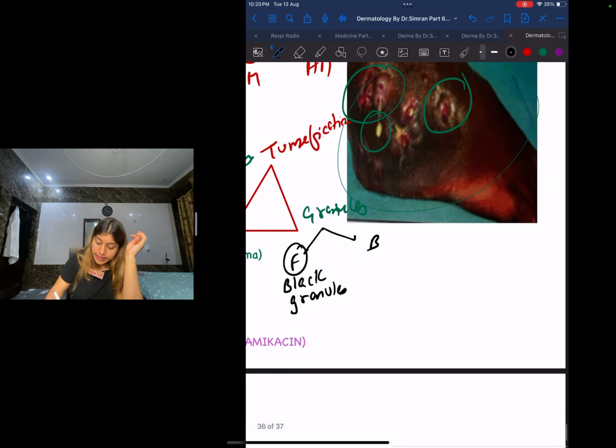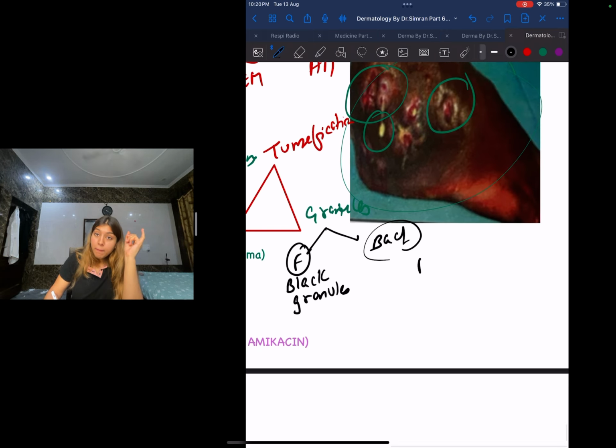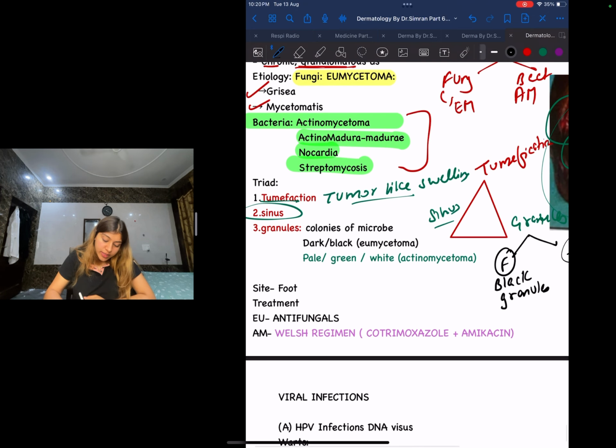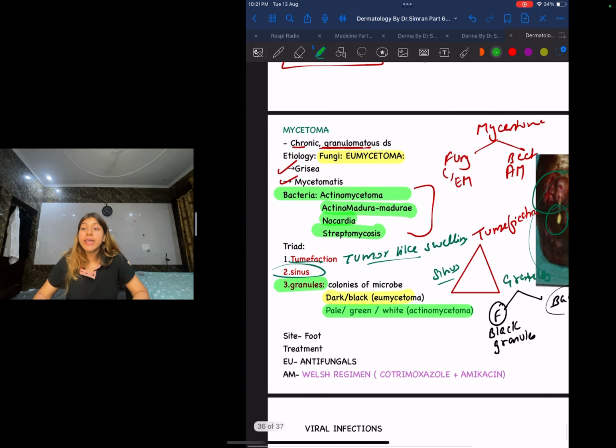Whereas the bacterial etiologies, they could give me pale, they could give me white, or they could give me green granules, okay. So we can see over here that if it is a fungal etiology, these granules will be dark or black, that is in eumycetoma. Whereas in bacterial etiology, that is actinomycetoma, it can give me pale, green or white granules. I hope you guys have understood this. Next guys, as we can already see in this image, the site is going to be the foot.